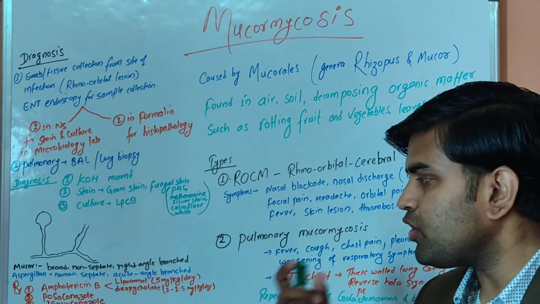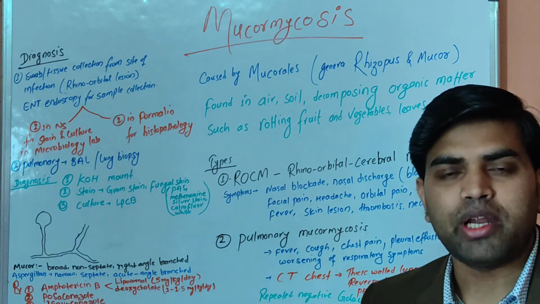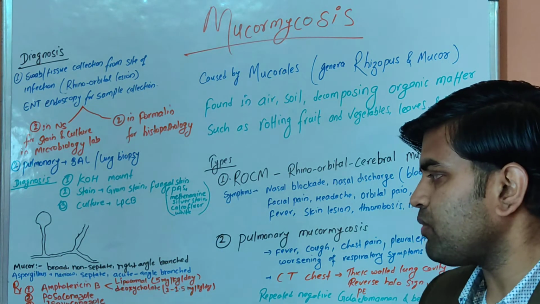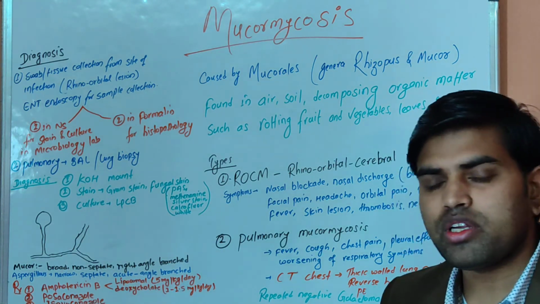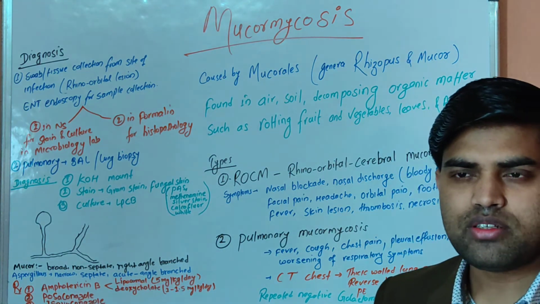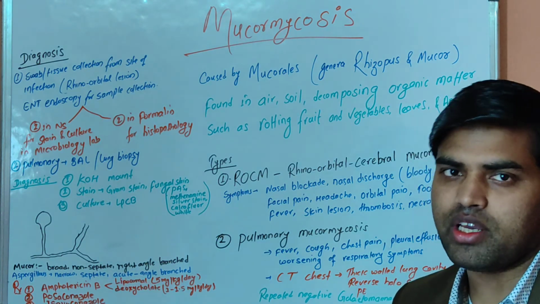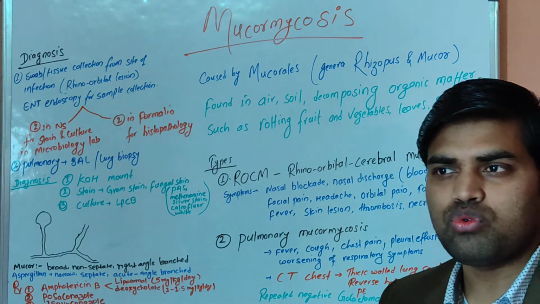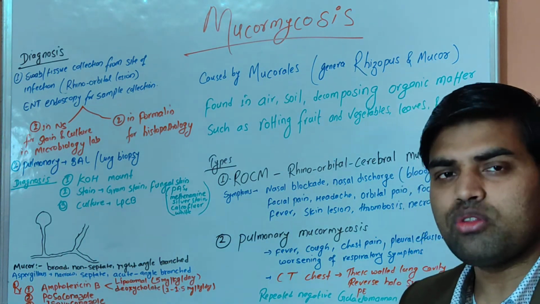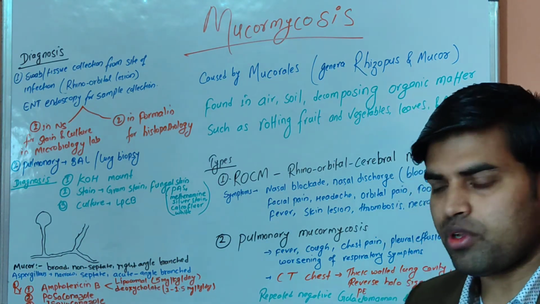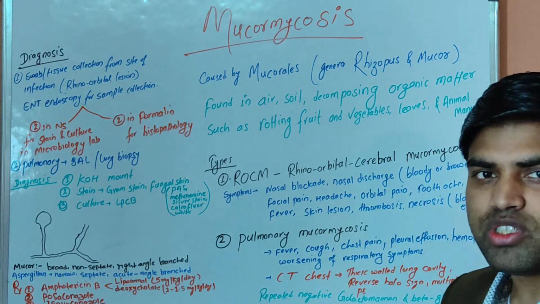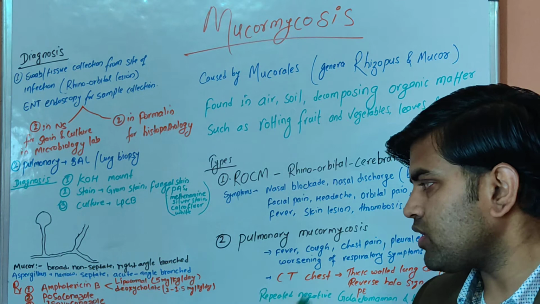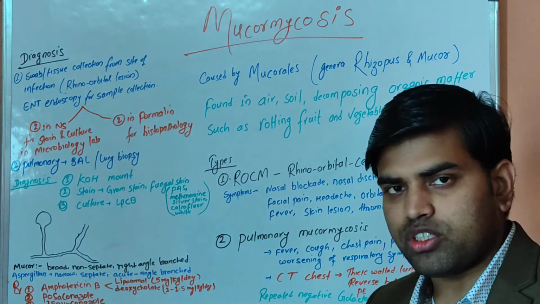The other thing is you need to give this drug with pre-medication, because of the side effects of amphotericin. What are the options we have? We have amphotericin B, then posaconazole and isavuconazole. Posaconazole and isavuconazole are not very commonly found in India and Nepal, although they have been found in India, but in Nepal we have no such widely available drug, although amphotericin B is available. Amphotericin B comes as liposomal, which is high cost, around $50, whereas deoxycholate is around $5.